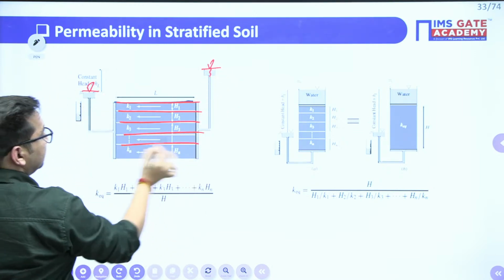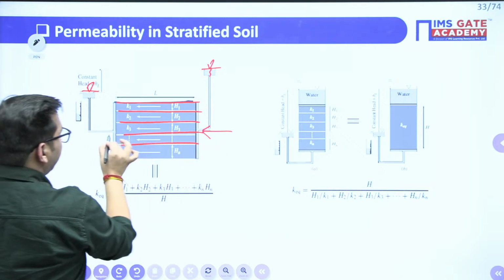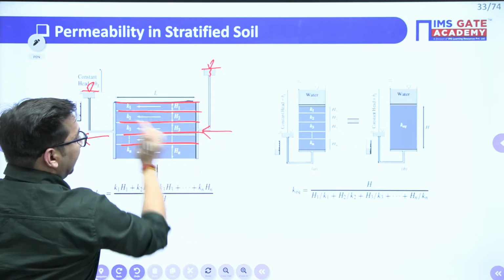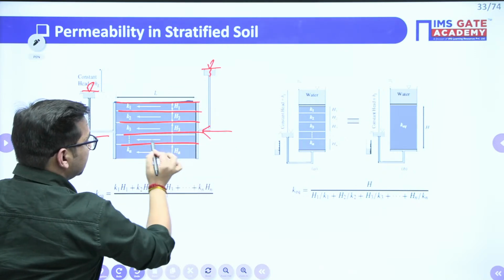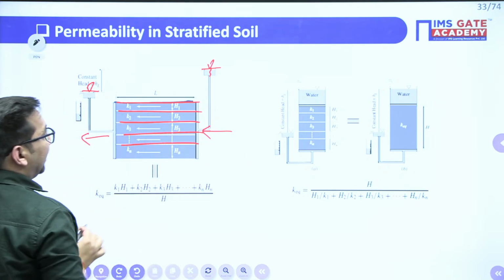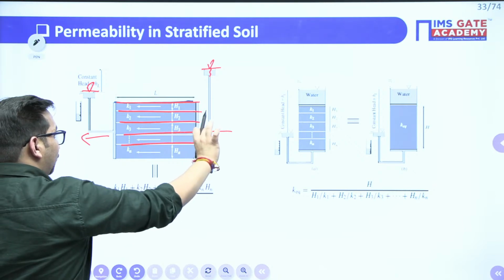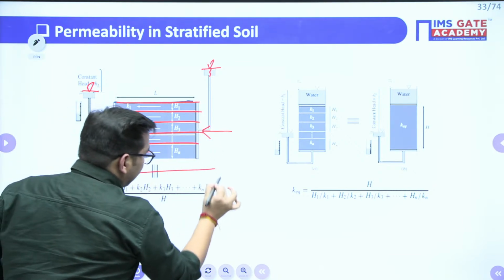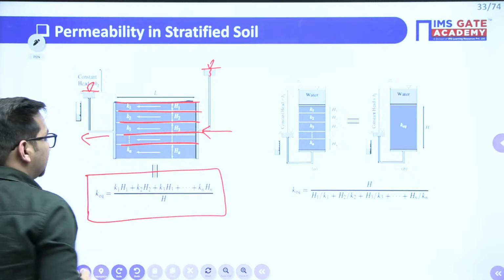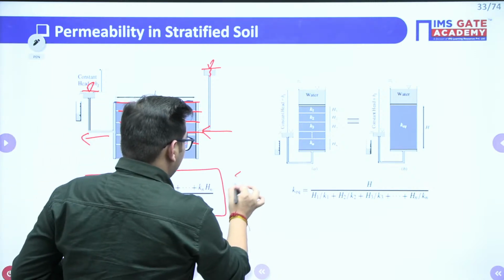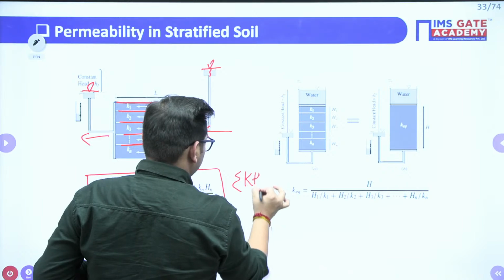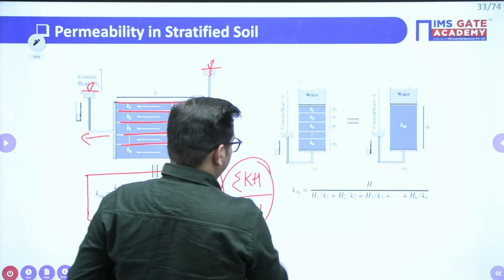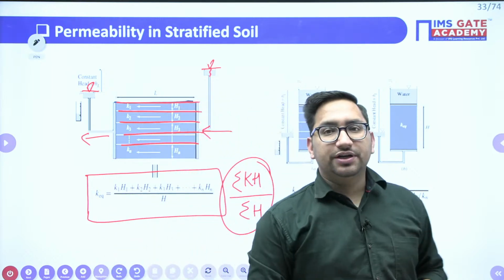It means water is flowing from here to here. These are the bedding planes and the water flow is parallel to the bedding planes. If your water flow is parallel to bedding planes, your equivalent permeability of soil is given by summation of K into H upon summation of H.